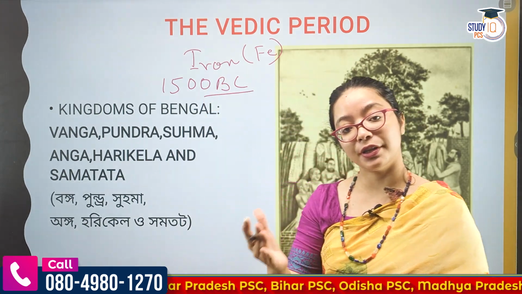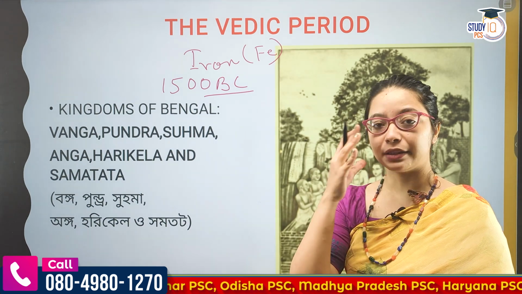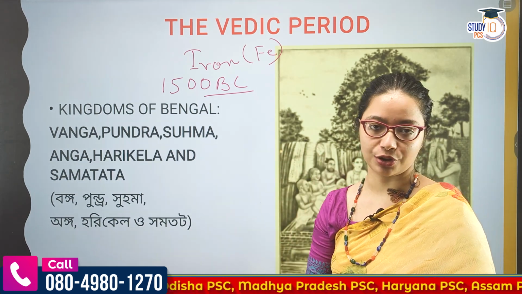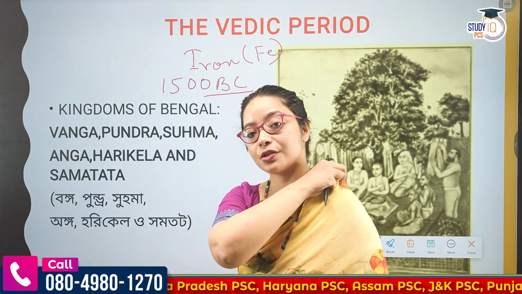What is the difference from the previous ages? First is the use of iron. Second, this was not an urban kind of age. The Indus Valley civilization was urbanized. When we look at the Vedic age, this is not urbanized.